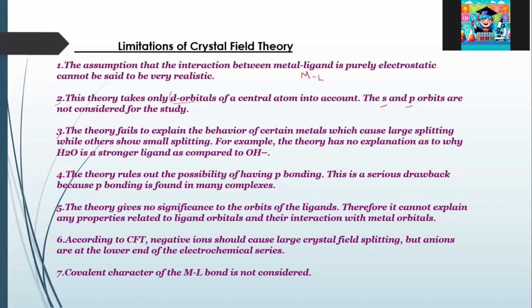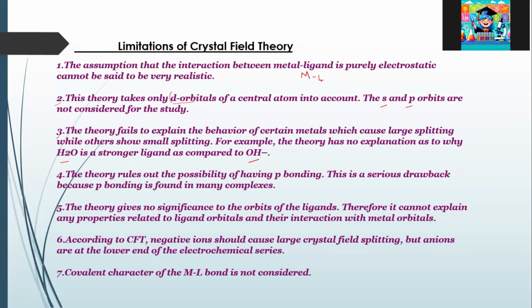For example, H2O is a stronger ligand compared to OH minus. Why this is happening is not explained in crystal field theory. Also, OH minus is a negative ion.